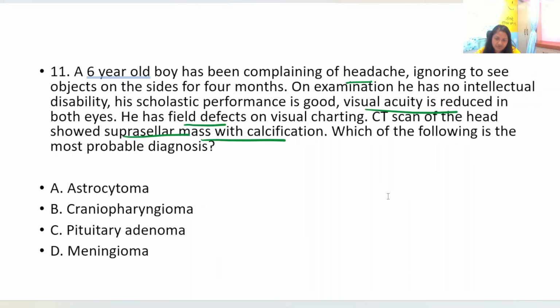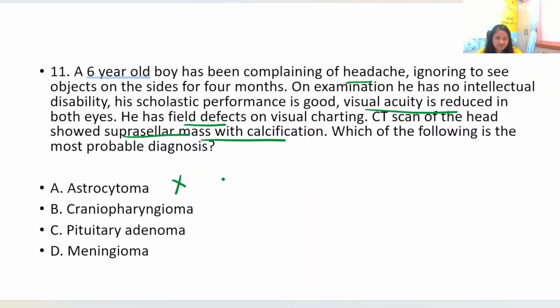Now astrocytoma, your options are astrocytoma, craniopharyngioma, pituitary adenoma and meningioma. Astrocytoma is usually an infratentorial lesion. Here we are talking about a suprasellar mass, plus it does not cause all these other things which is visual acuity and field defects, right? So astrocytoma is out. Craniopharyngioma, the typical pathologic feature is calcification, suprasellar mass with calcification. Your instant answer in your head should be craniopharyngioma, but of course you have to rule out other options.